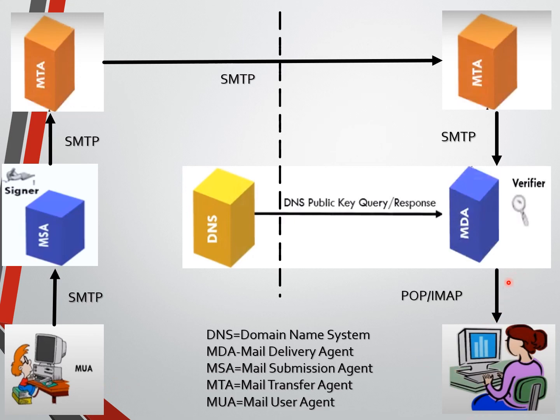So this is how the strategy of DKIM works when a message needs to be transferred from a legitimate sender to a legitimate receiver. We need to take help from many components: MSA, MTA, MDA, and the MDA takes help of DNS to get the public key of the sender, then verifies. After verification, the message is delivered to the receiver. This is the strategy used by DKIM.